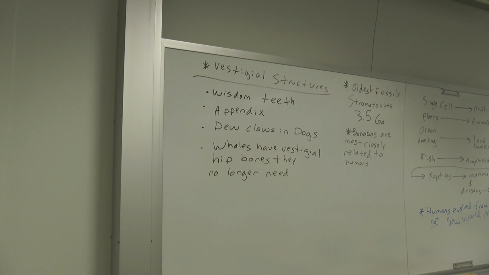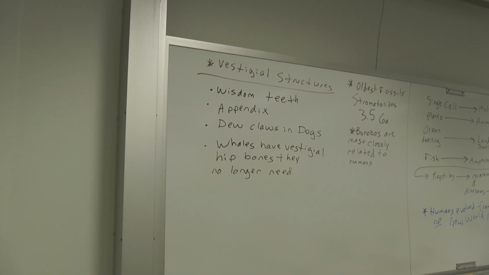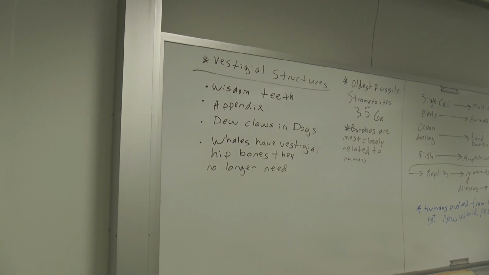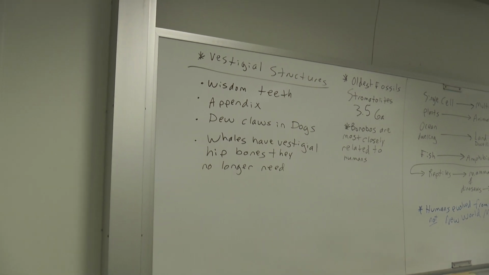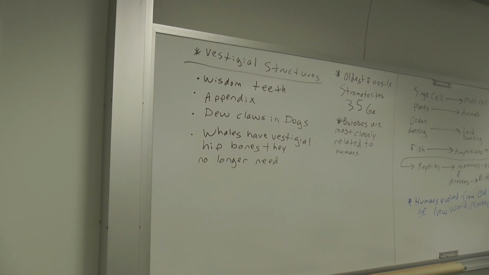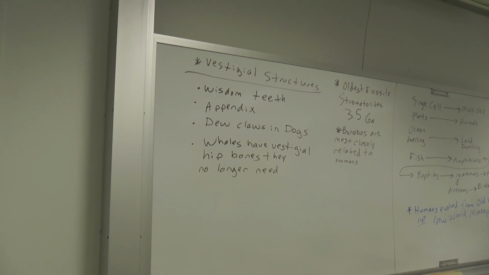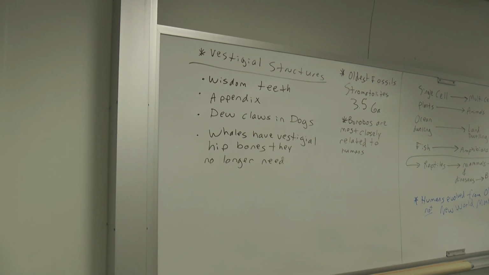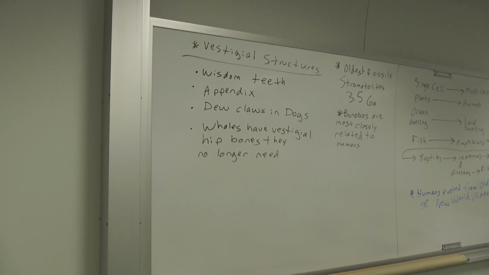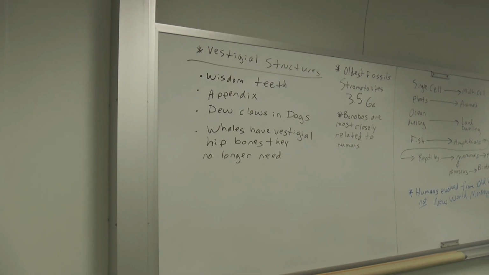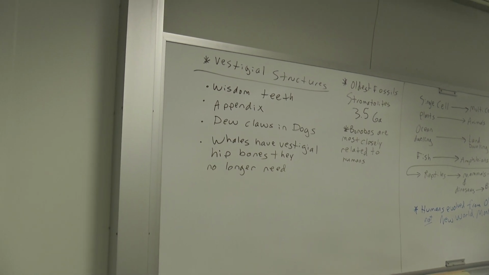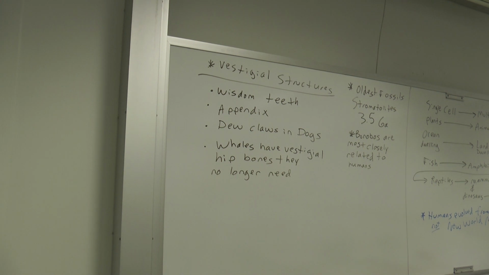The appendix. I don't know of anybody being born without an appendix. And often they may become inflamed, and I think that's because there's a certain bacterial infection that a person can get that can make them more likely to have appendicitis. But they can take out your appendix and you live just fine. We're just not really using it, but that's a vestigial structure.